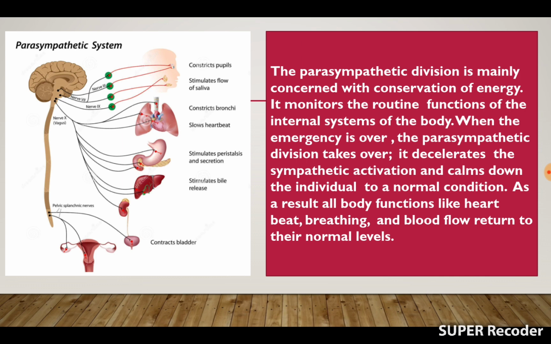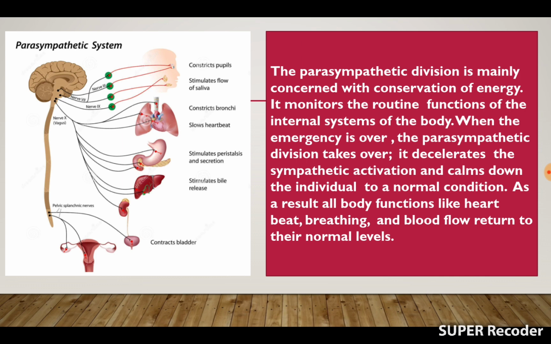As the diagram indicates, the parasympathetic division constricts pupil, stimulates flow of saliva, slows heart, constricts bronchi, increases digestive functions of the stomach, stimulates bile release, contracts bladder, and increases digestive functions of the intestine.